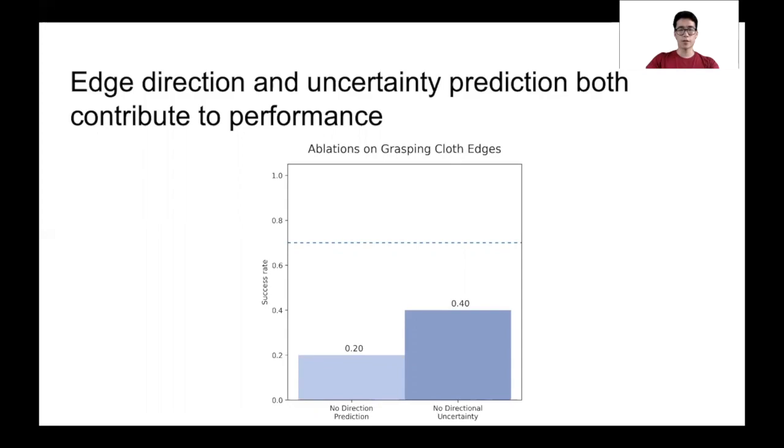No directional uncertainty uses this cloth segmentation network and our method for determining the grasp direction. However, this ablation still chooses a grasp point randomly. As can be seen, the direction prediction as well as the directional uncertainty are both crucial components for our method for a high grasp success rate.